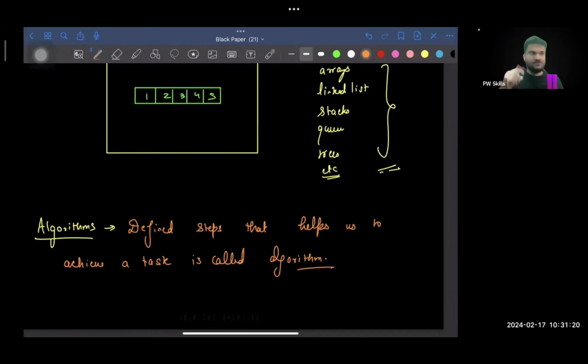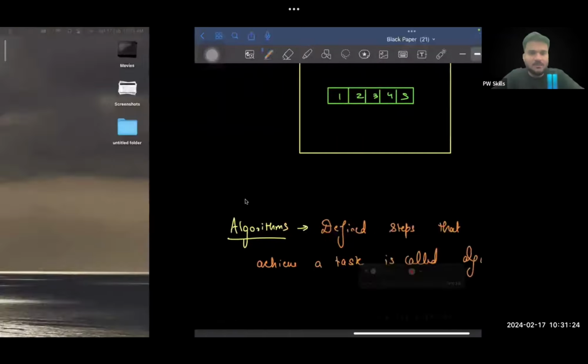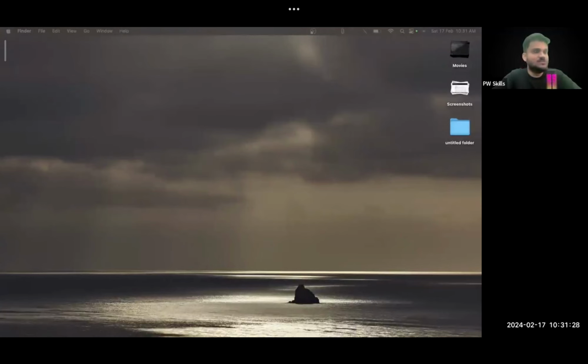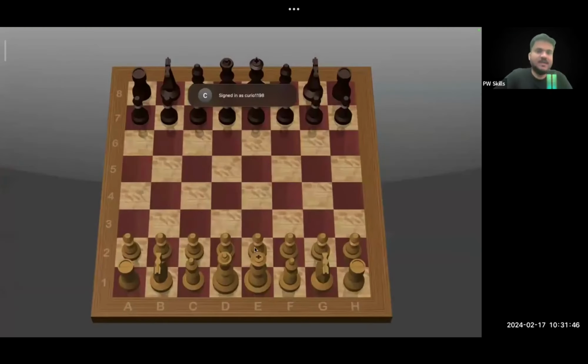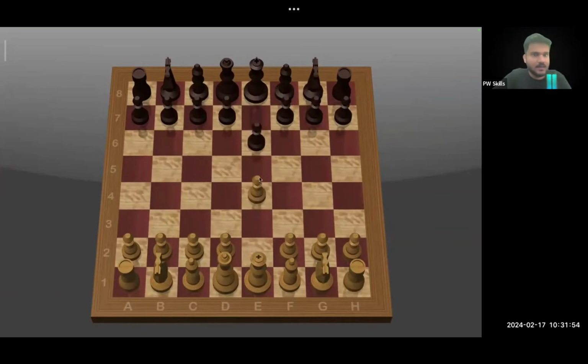Okay, let me give you an interesting example of algorithms. So I believe a lot of you must have played chess, right? If I open some plain chess website, or I believe I must be having chess in my system as well. Okay, so this is a chessboard. This is a basic chessboard, right? You can play these kinds of chess games online as well. Now let's say I click on any piece, and I want to move this piece ahead, right? Can you see, based on my piece, the computer responded in some way, right? Then I can take one more piece, right?